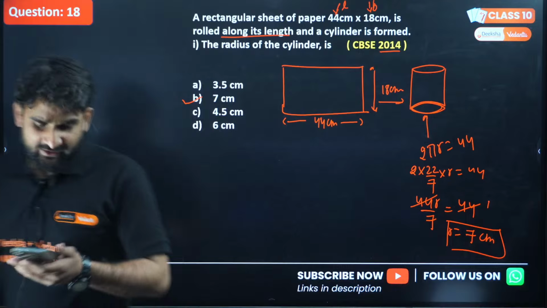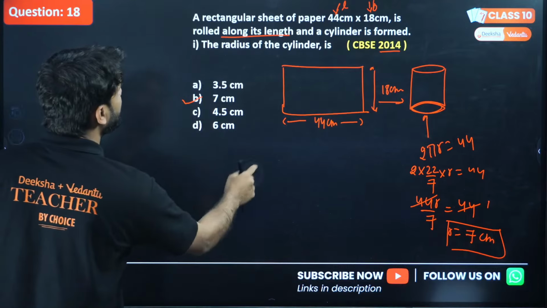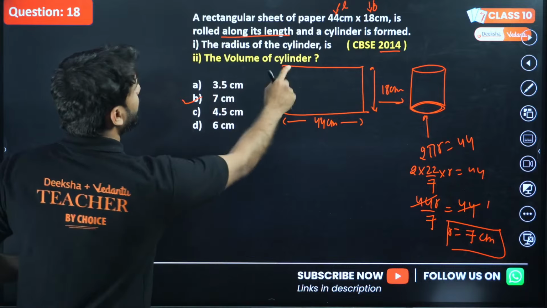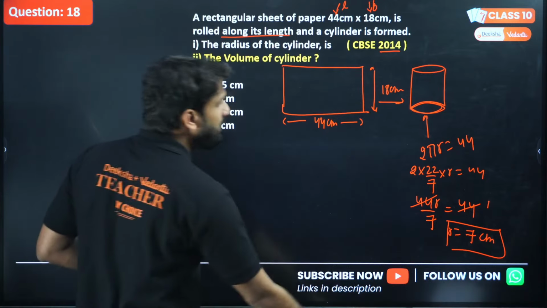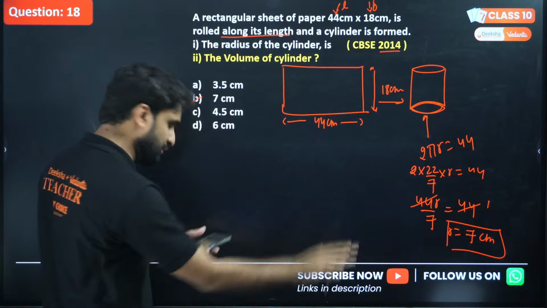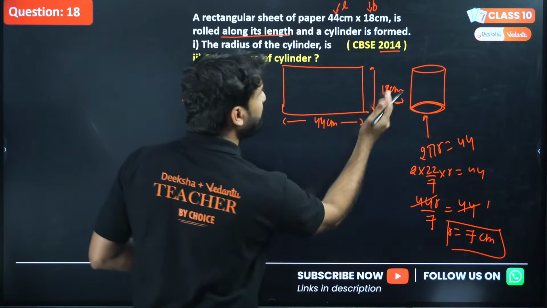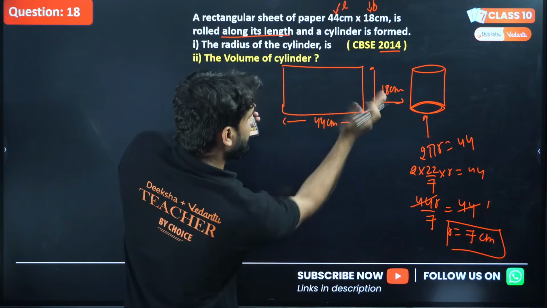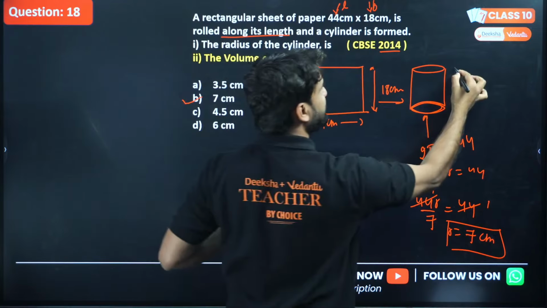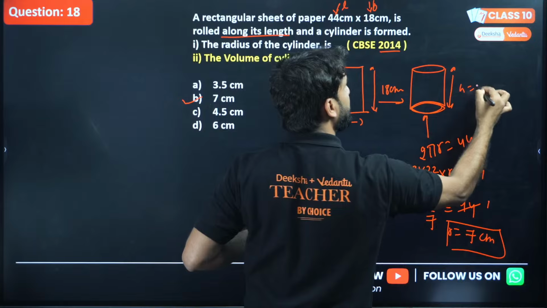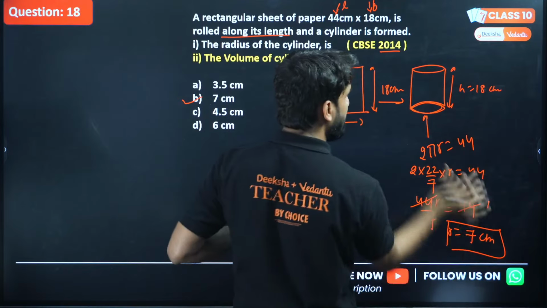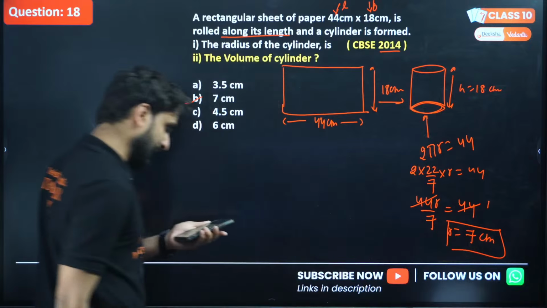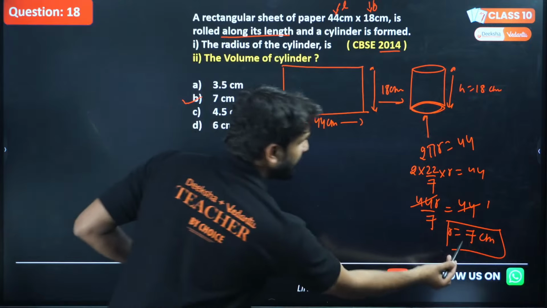But I modified this question and I'm asking one more thing here, to find the volume of the cylinder. You have radius 7 centimeter, and the height will be 18 centimeter because we are rolling the piece of paper along 44. So h will be 18 centimeter, and this will be the circumference.